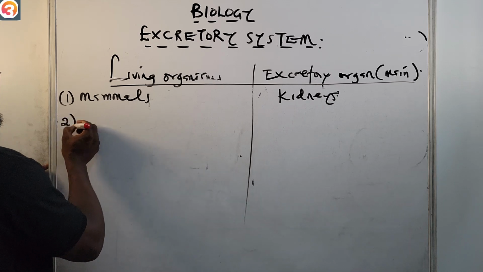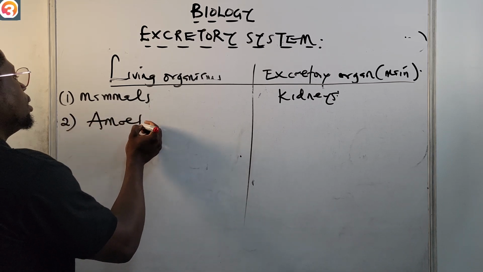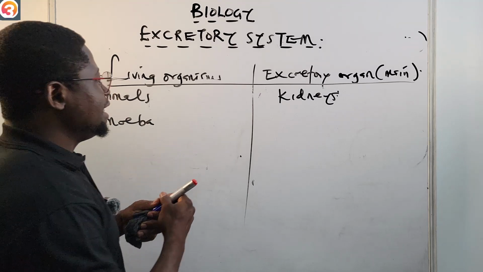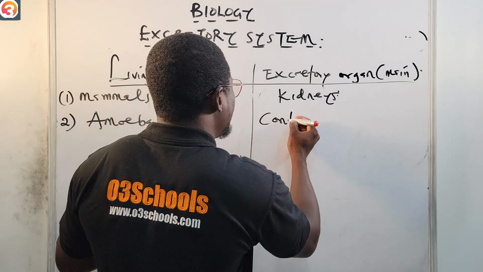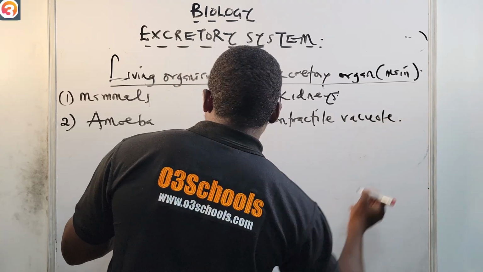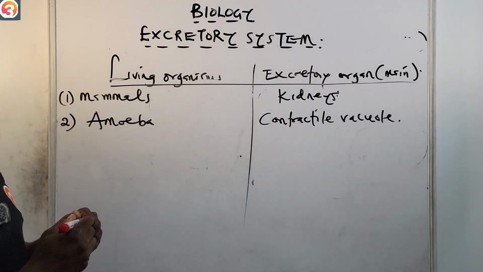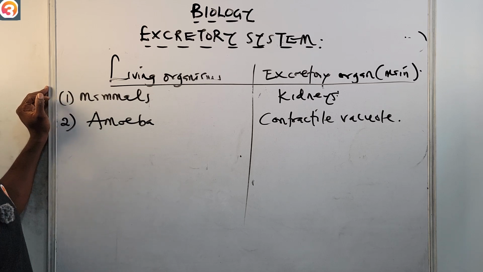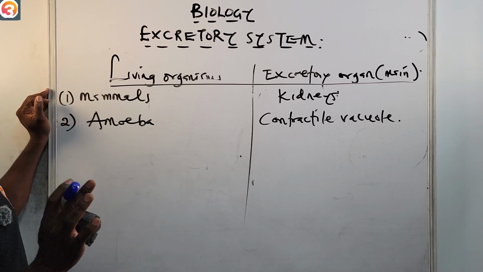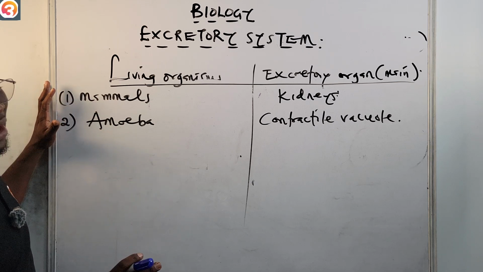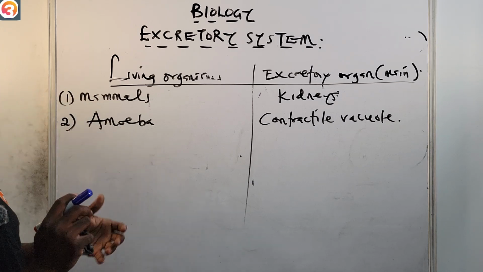So let's look at amoeba, number two. The main excretory organ of the amoeba is the contractile vacuole. Please take note of that. That is the main excretory organ of amoeba.